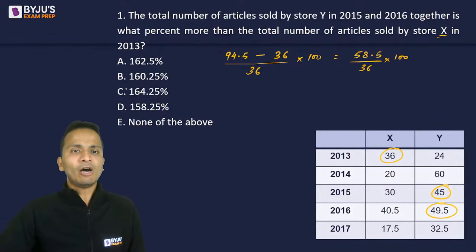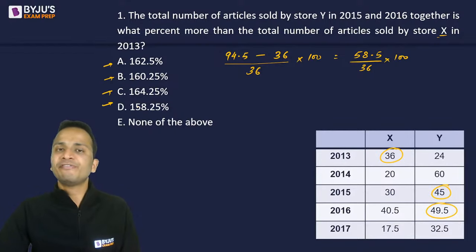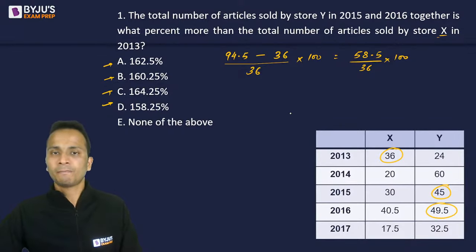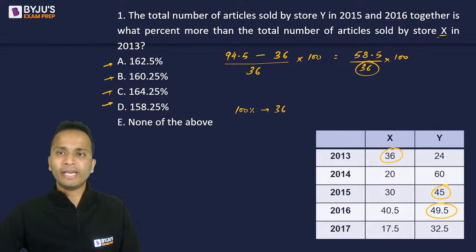Now I can see that all my options are somewhere near 150, 160 percentage. 150, 160 percentage के पास है. So I'll pick up 36. This is how I do the calculations. ठीक है? So 100% of 36 will be 36, right? I need to go to 58.5. 58.5 के पास जाना है.